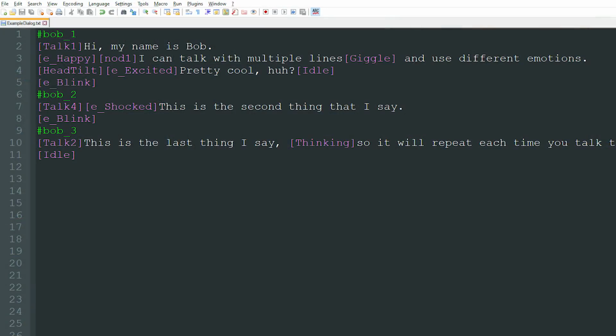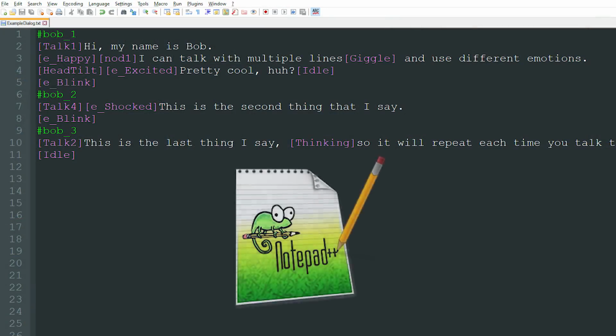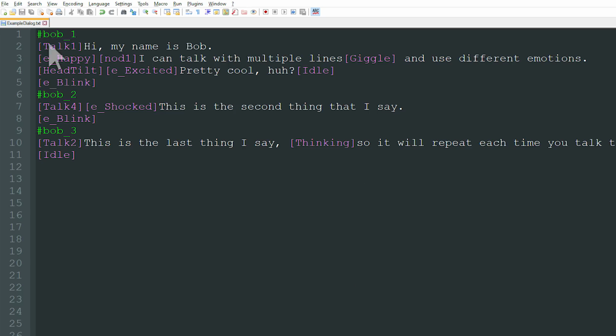So here's an example dialog file. You'll notice that there's syntax highlighting. That's because I created a custom language extension for Notepad++ to make it easier to read. Each dialog has a tag to identify it, along with a state number, and events are put in brackets. These generally trigger body or eye animations at different points in the dialogue, but they can control other events as well. When a dialog is triggered, the game state for that key automatically increases until it reaches the last state, which repeats.